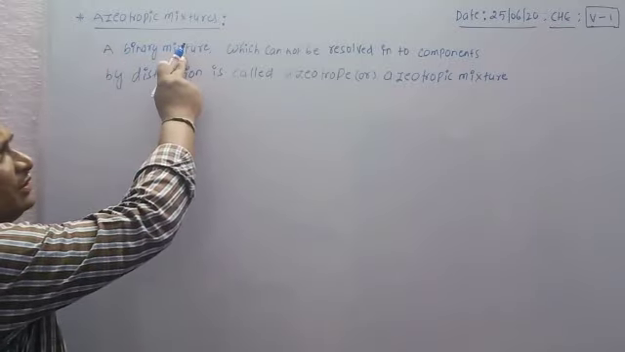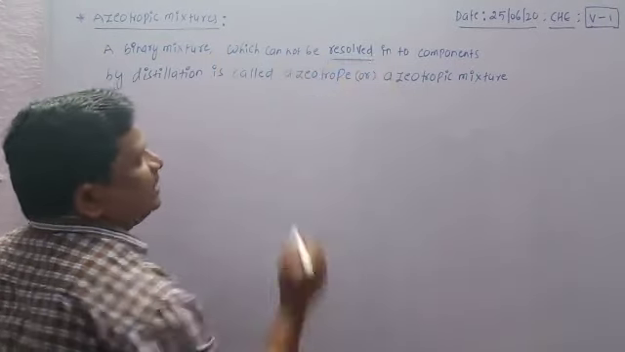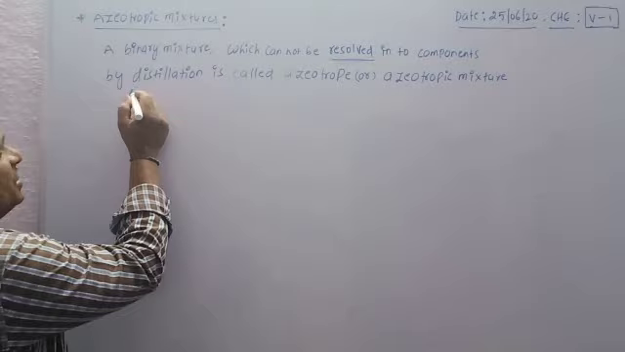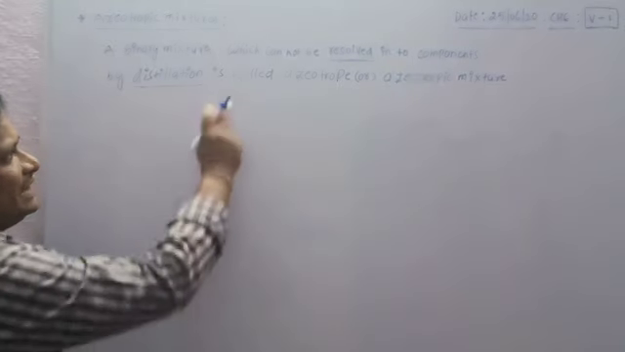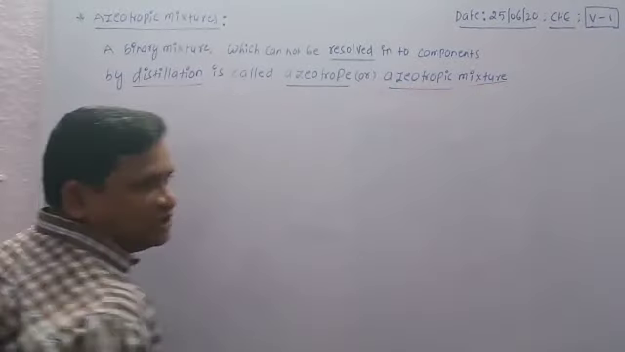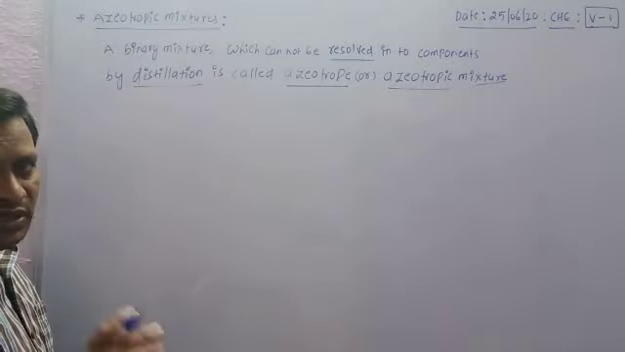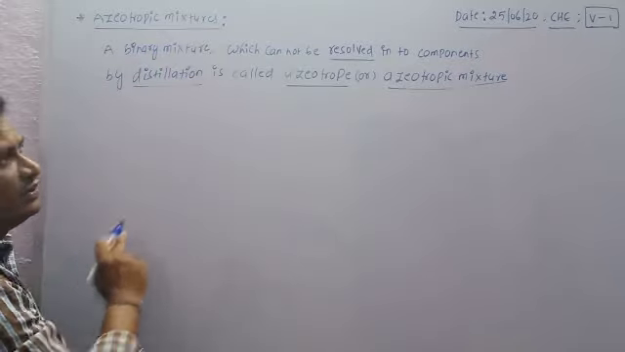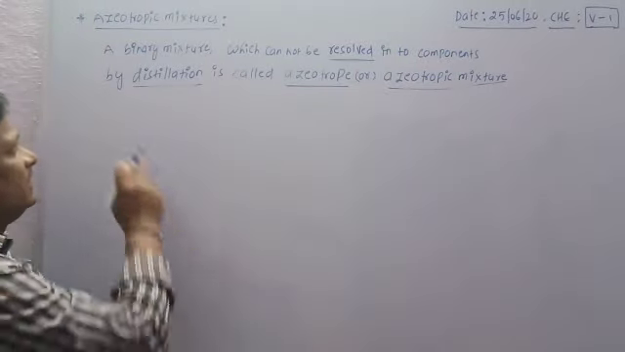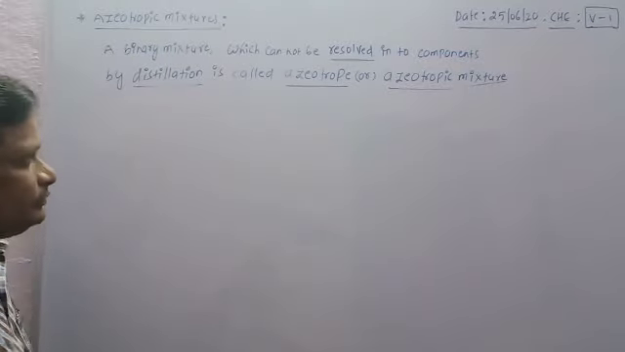A binary mixture which cannot be resolved into components by distillation is called an azeotrope or azeotropic mixture. Once again, an azeotropic mixture means a binary solution which cannot be resolved into components by distillation is called azeotrope or azeotropic mixture.